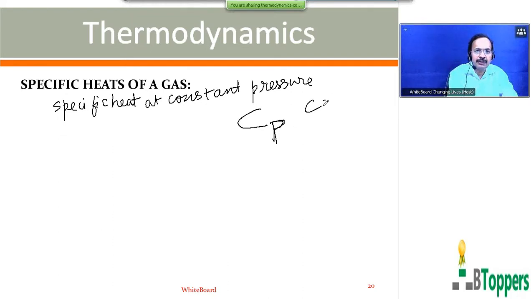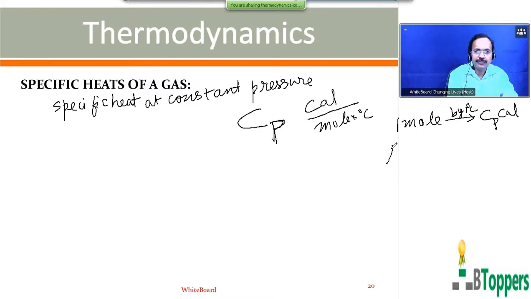If the molar specific heat of the gas at constant pressure is given as C_p calorie per mole per degree centigrade, then it means the amount of heat required to increase the temperature of 1 mole of the gas by 1 degree centigrade, keeping its pressure constant, will be C_p calories. So the quantity of heat energy required to increase the temperature of nu moles of the gas by 1 degree centigrade, keeping its pressure constant, will be nu C_p calories.